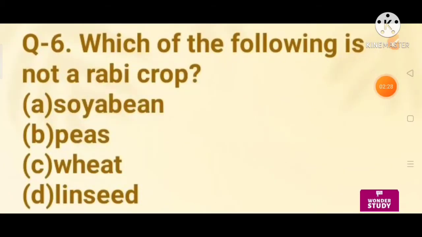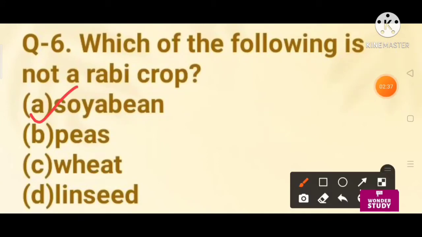Question number 6. Which of the following is not a rabi crop? Soybean, pea, wheat, linseed. So the right answer is soybean. The crop grown in winter season are called rabi crops. Example, wheat and gram.